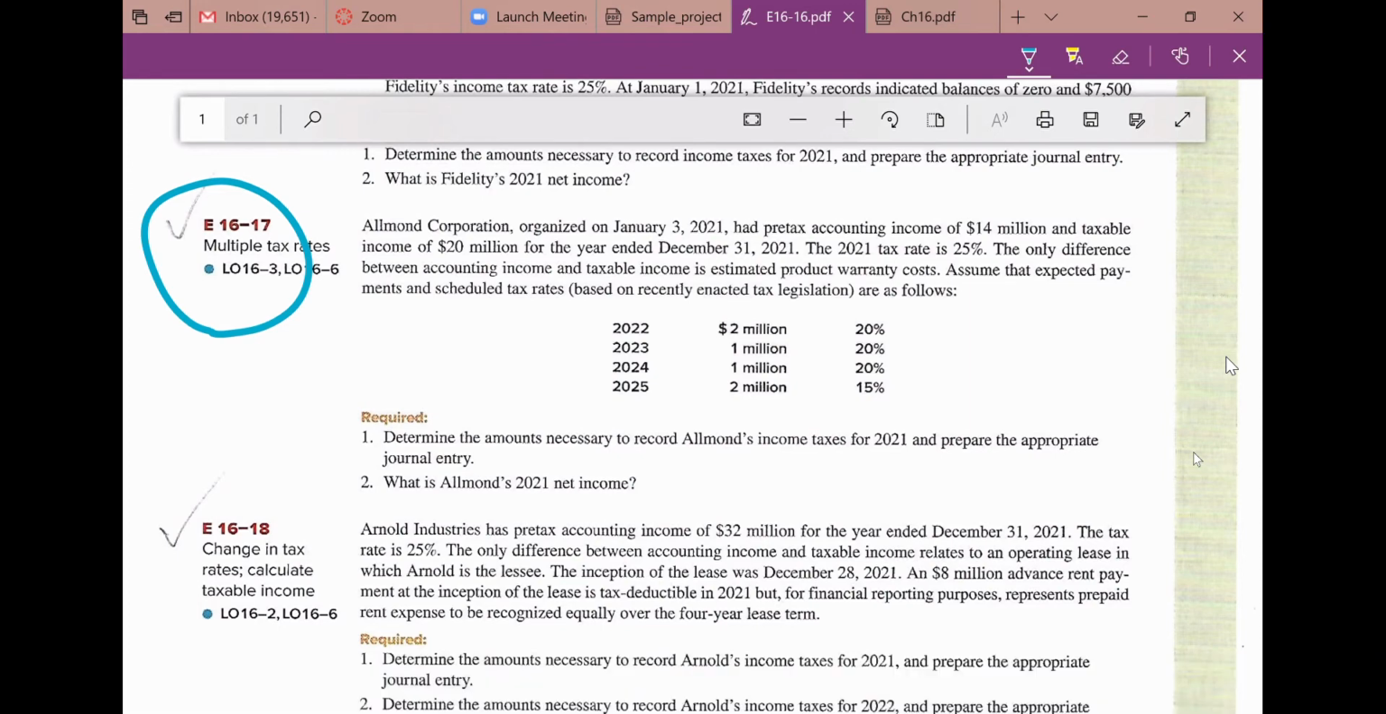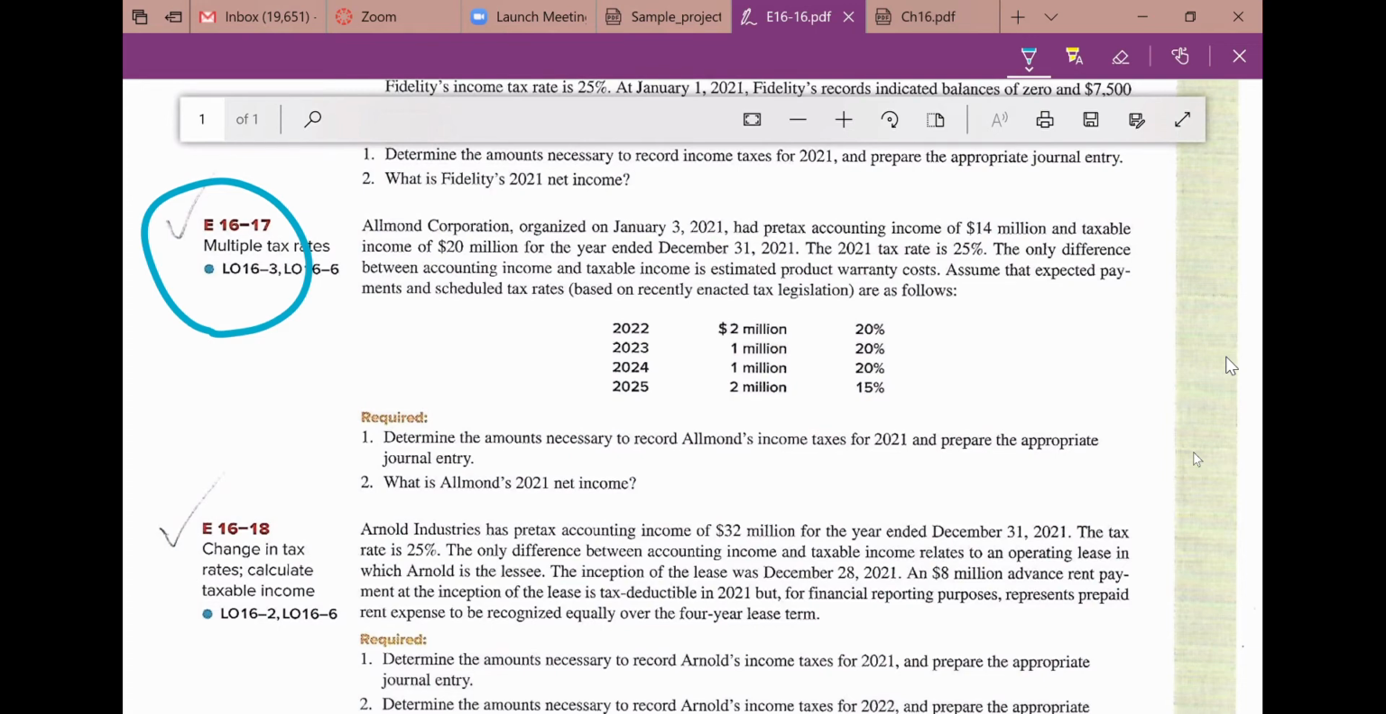You remember warranty cost, right? What happened with warranty cost? You recognize at the end of 2021, you predict, right? So we make a prediction what will be the total warranty cost, okay? And then you recognize the warranty expenses at the end of 2021, okay? But you're not allowed to deduct in the tax returns, okay? So that's why taxable income is greater than accounting income.